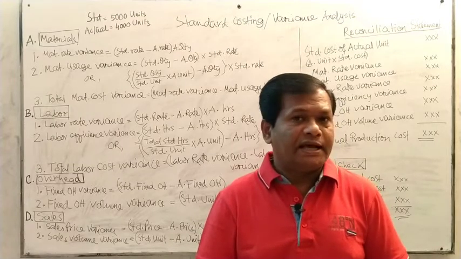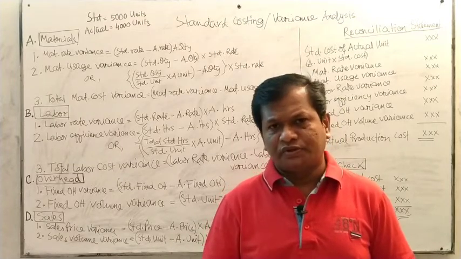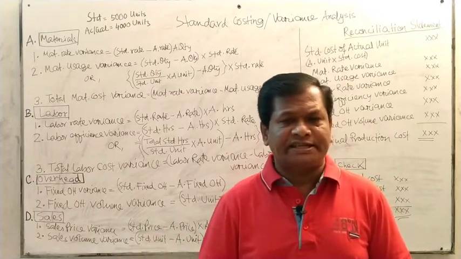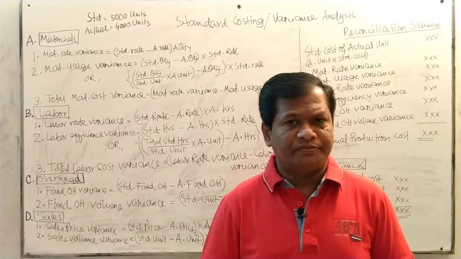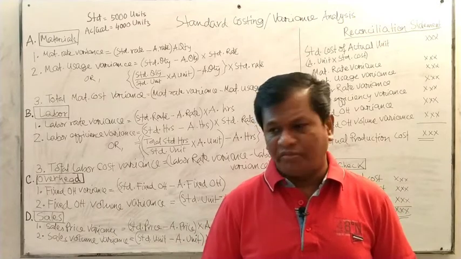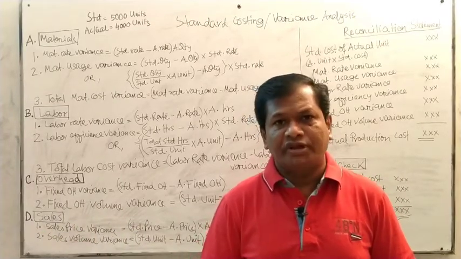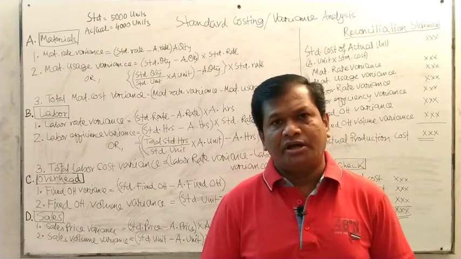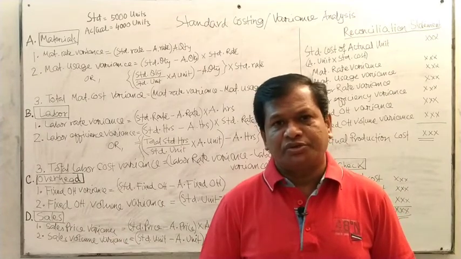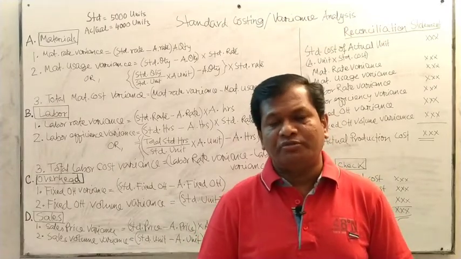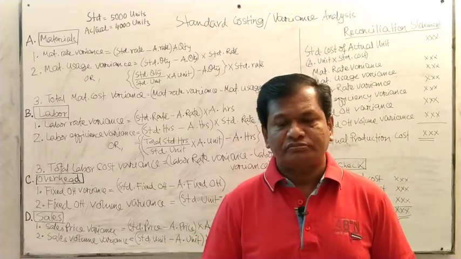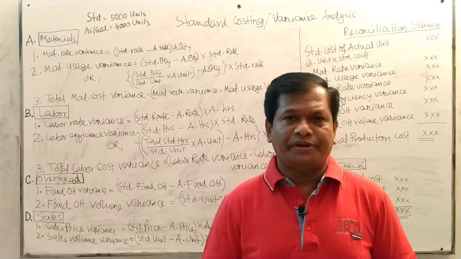There are some factors, internal factors and external factors. The external factors cannot be controlled by the company, maybe the government tax, maybe the community's feelings, maybe the external competition. But some of the costs and factors can be controlled by the company.